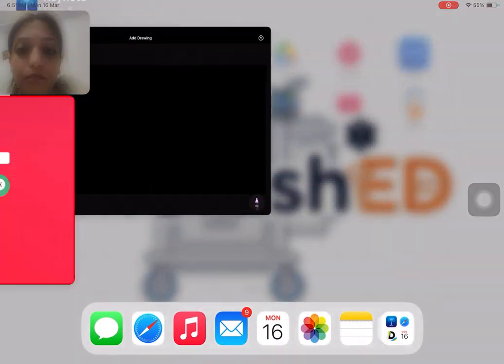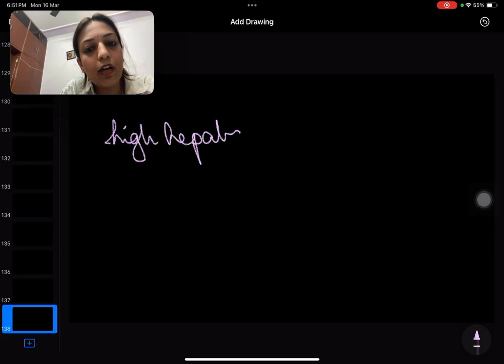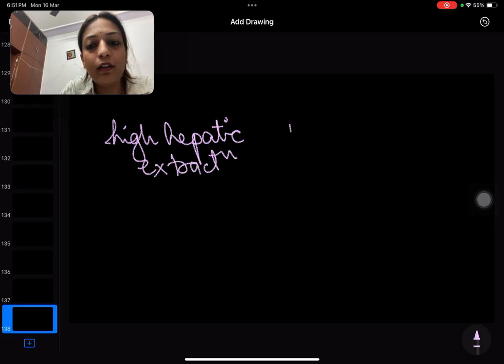Now let's talk about dose adjustment, right? So see, a very, very important thing we need to know right now. There are 3 types of drugs: high hepatic extraction, intermediate and low hepatic extraction.